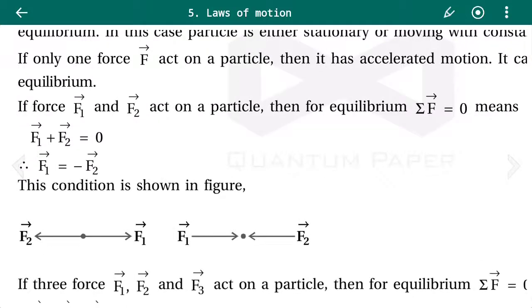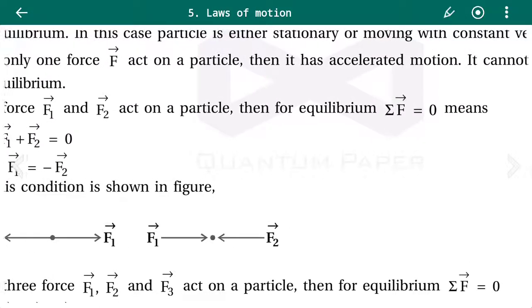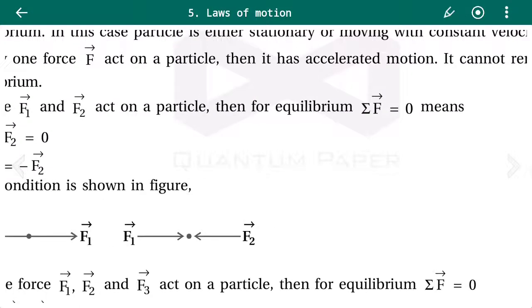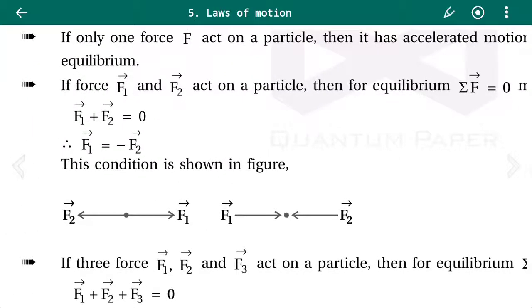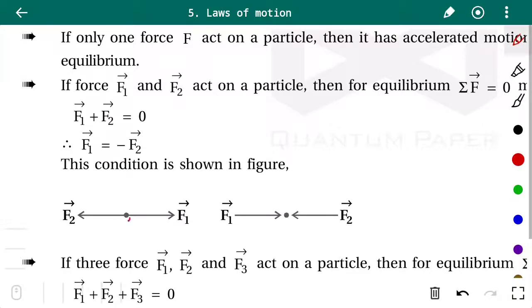If forces F1 and F2 act on the particle, then for equilibrium, summation of F equals 0. So here, as shown in the figure, two forces are acting on the particle, F1 in one direction and F2 in the other direction. The summation of these two forces is 0.